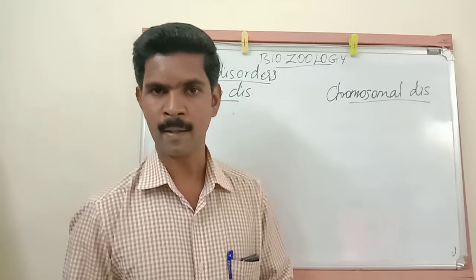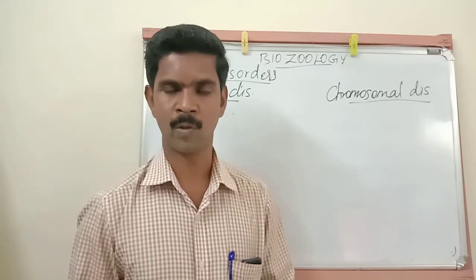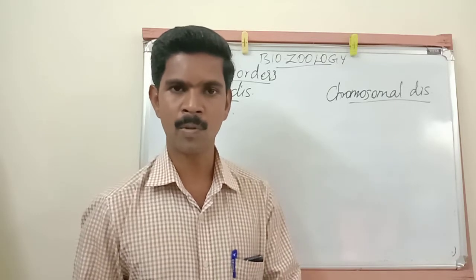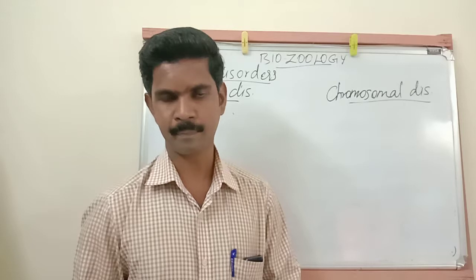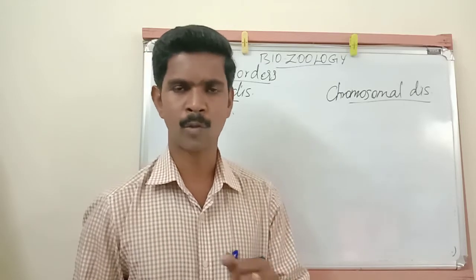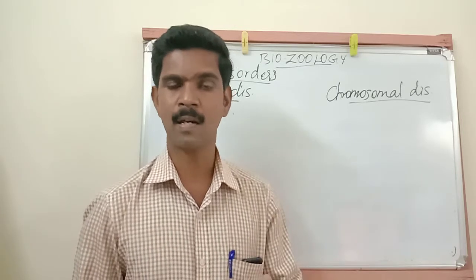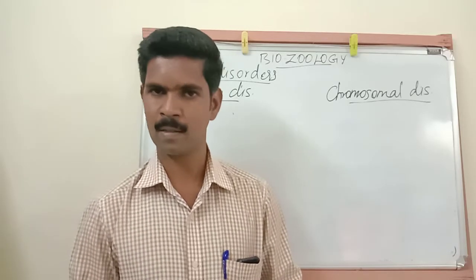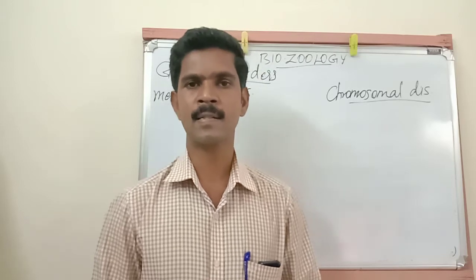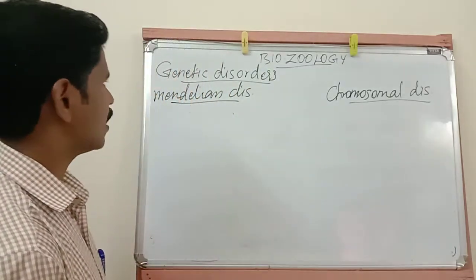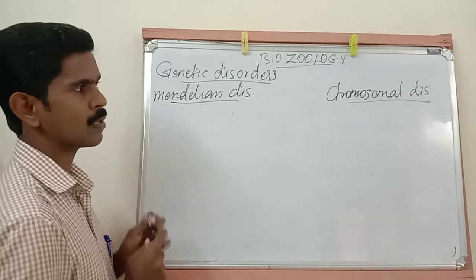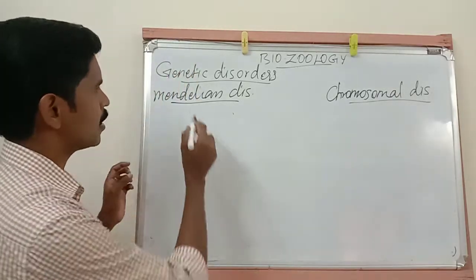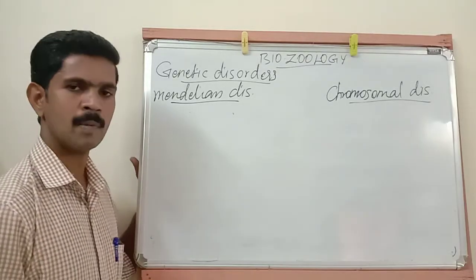Now I said the reasons for genetic disorders. What are the reasons? Abnormalities or mutation in a single gene, or abnormalities in a single chromosome, or abnormalities in a set of chromosomes. So these three are the reasons for genetic disorders. Understand? Genetic disorders are classified into two types. The first type is called Mendelian disorder, and the second is called chromosomal disorder.